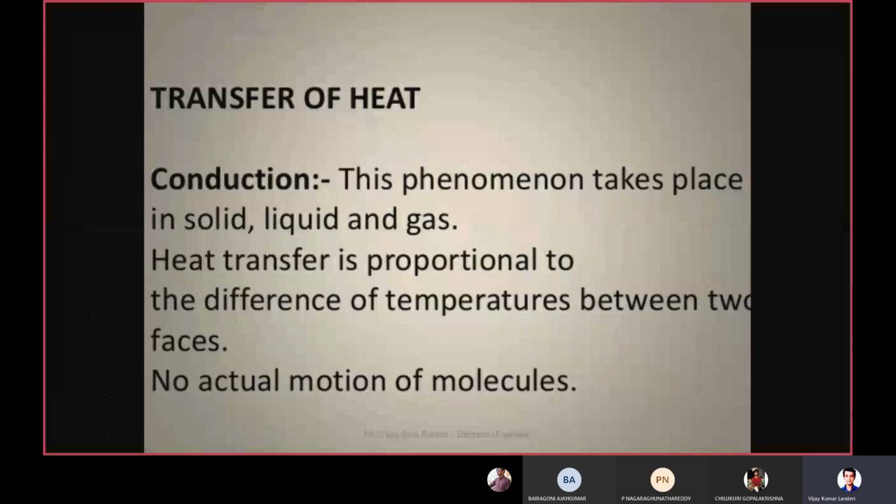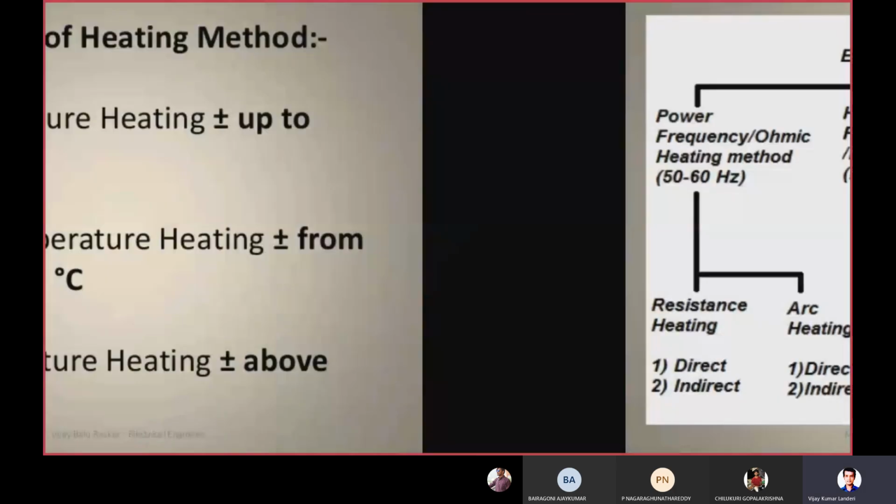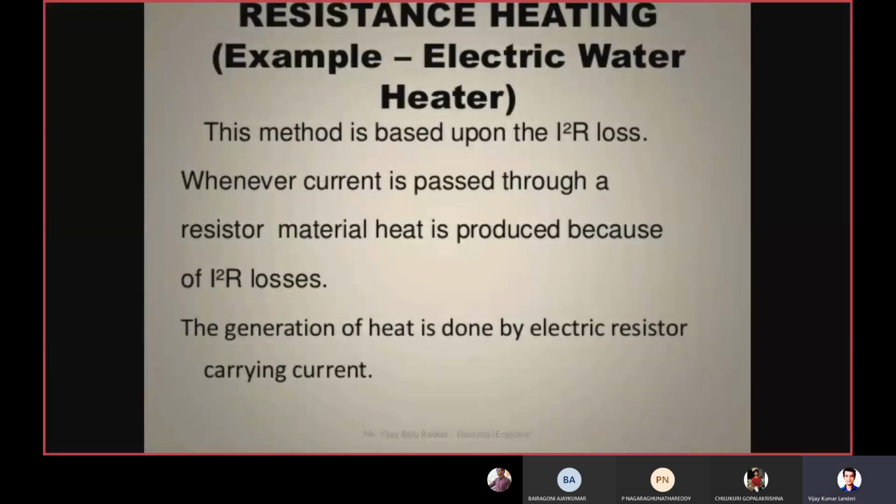Right. So, is the resistance heating audible? Yes sir. Right. So resistance heating. In this one, what is happening? The best example is the electrical water heater. So whenever any current passes through a resistor material, heat is produced in it because of the I square R losses.